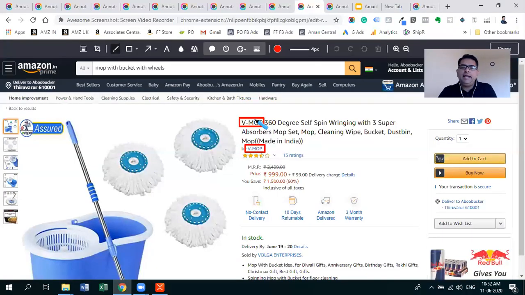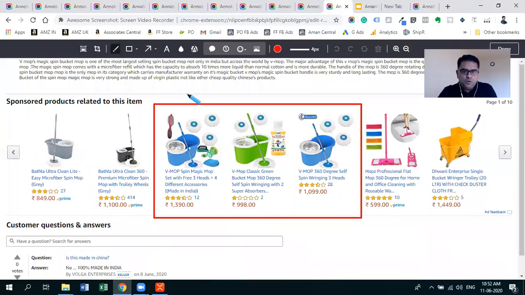Suppose your brand name is VMOP, if this is your brand, you can target your own product page. By doing that, you will be visible on your own product page. Instead of allowing your competitors to come inside your page, you can bid higher for your own ASINs, and you will be able to capture more real estate on your own product page.